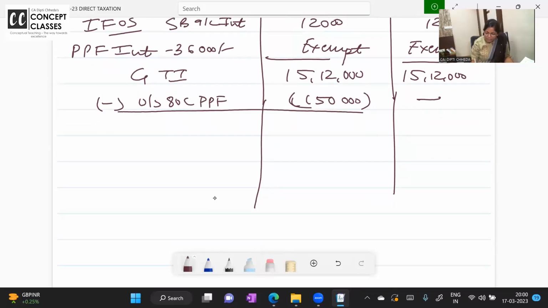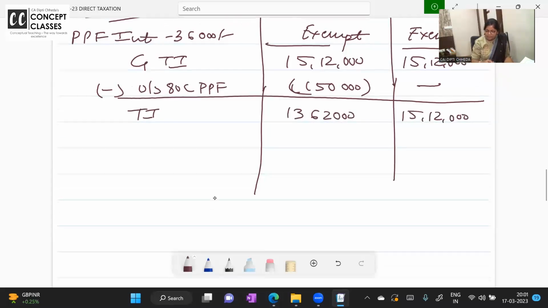In the new regime, only two deductions are allowed. 80JJAA, providing employment, additional wages to workers, or 80CCD2, that was the national pension scheme. Now total income. Pick up your calculators and calculate 15 lakh 12,000 minus 150. 13,62,000.